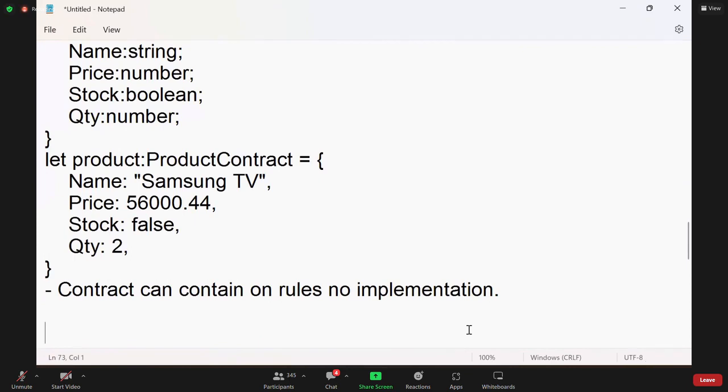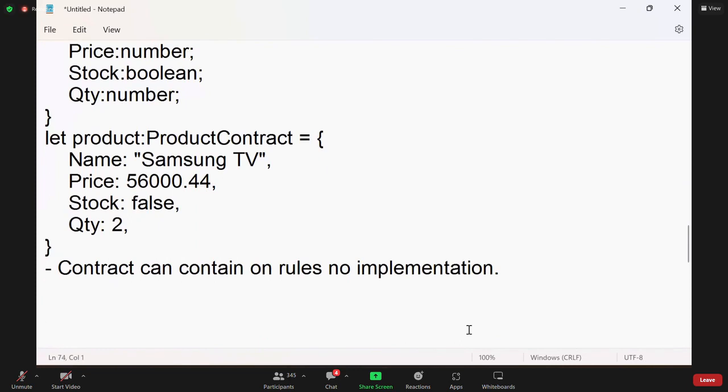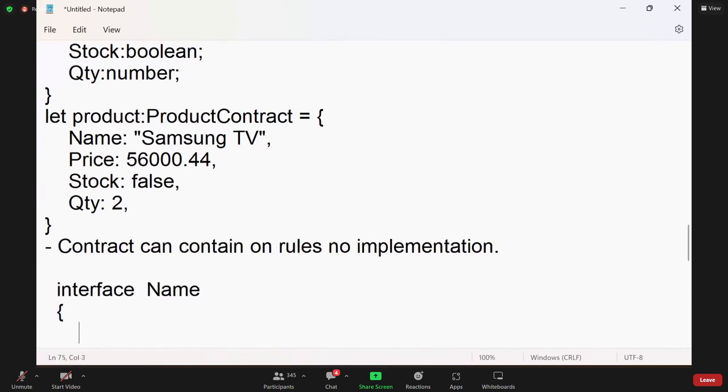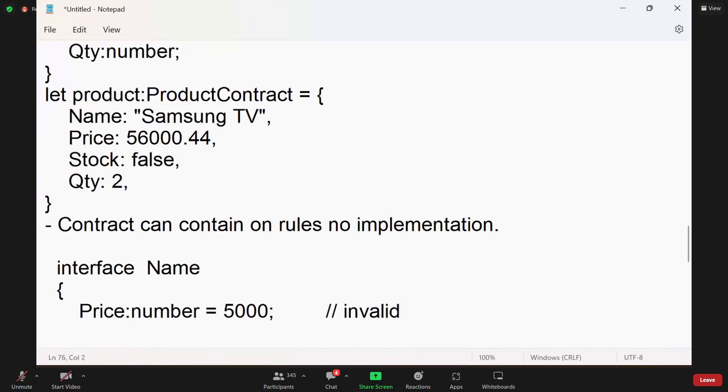What does that mean? For example, we are designing an interface. In it, we define a price, and what type? Number type equal to some number, right? So this is invalid. That means you can have only a rule, no value.